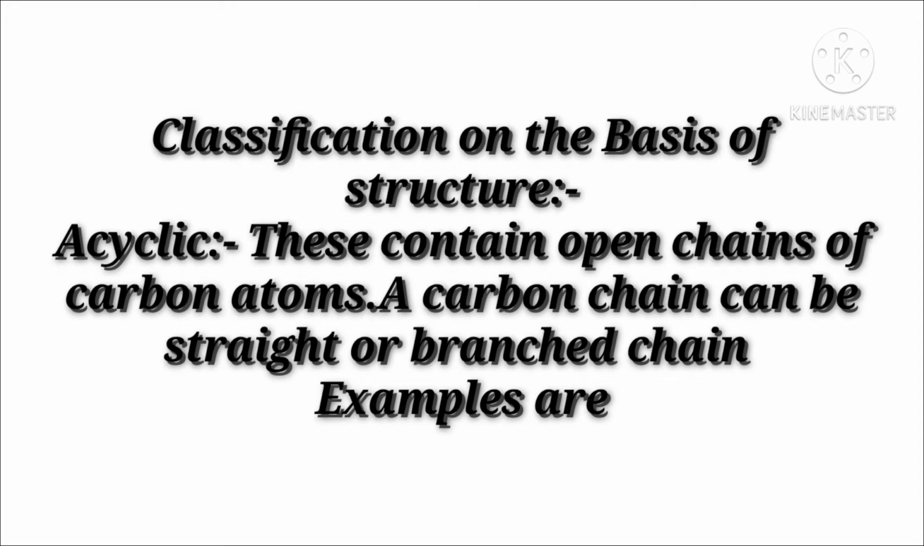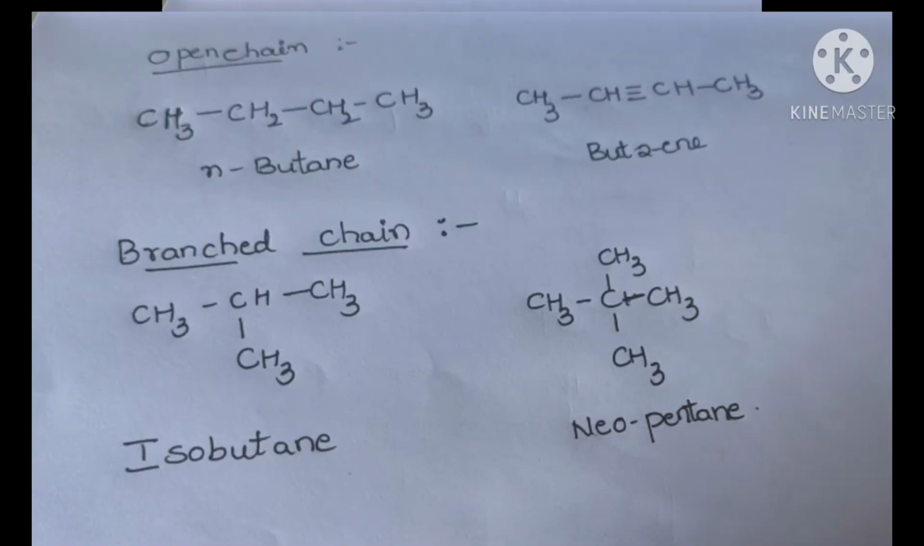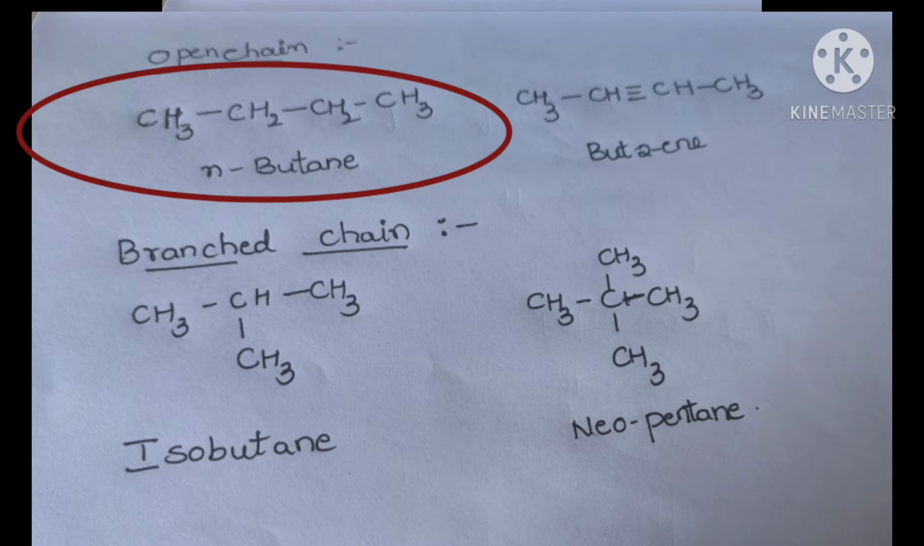Acyclic compounds contain open chains of carbon atoms. A carbon chain can be straight or branched. For example, see here, it is a straight chain. It is called n-butane. In the name n-butane, but means 4 carbon atoms, attached one by one. All are single bonds, so n is for a straight chain compound. So we call it n-butane.